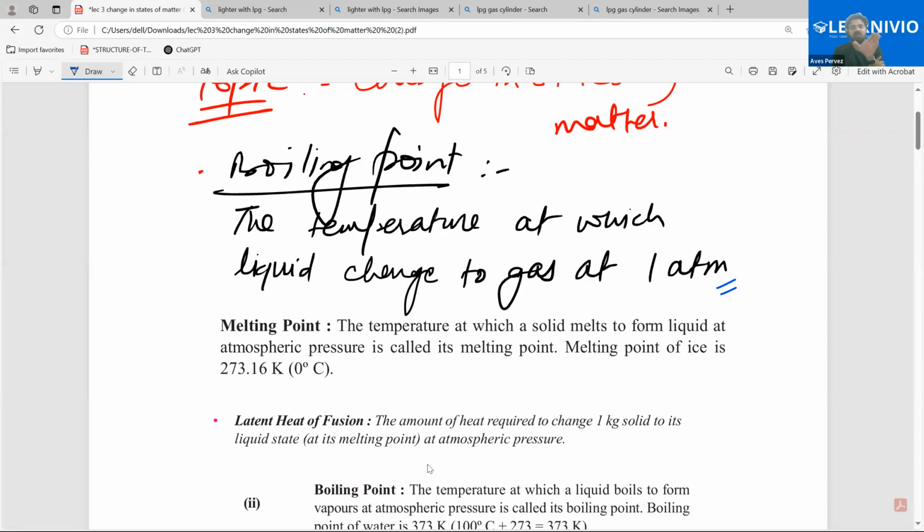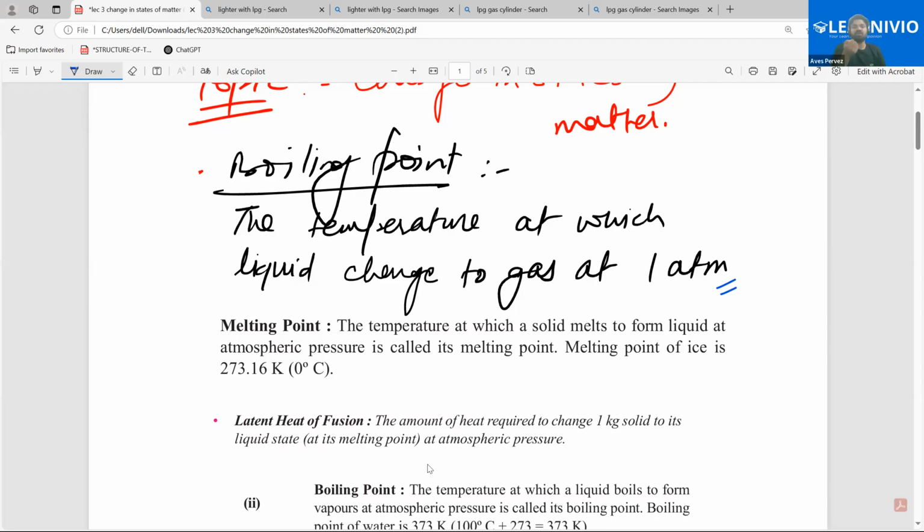So if you want to set a standard value for the boiling temperature of water, then you must set the standard value for the pressure also, because on increasing and decreasing the pressure, the boiling temperature may change. So if you are saying that water can boil at 100 degrees Celsius, you are fixing that value, so you must fix the atmospheric pressure also. It should be 1 atmospheric pressure, because if you vary the atmospheric pressure, then you cannot say that water will boil at 100 degrees Celsius. It might boil at more or less than 100 also. So if you set the atmospheric pressure at 1 atmosphere, then it will boil at 100 degrees Celsius. So that is called boiling point.